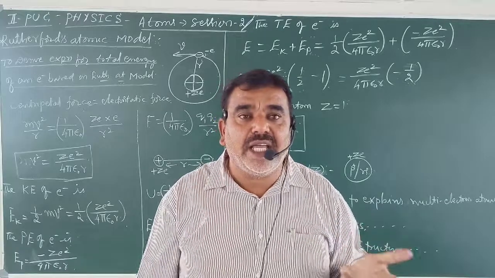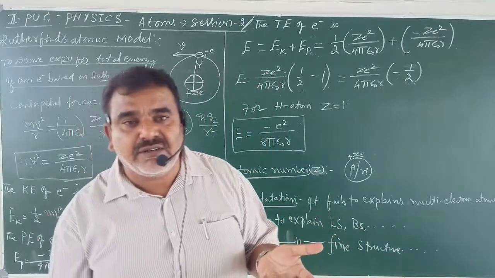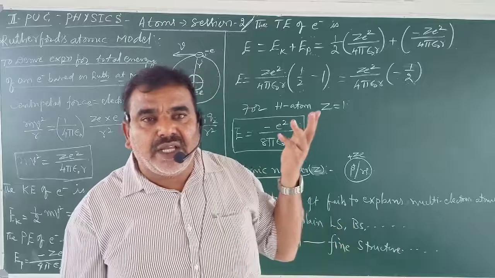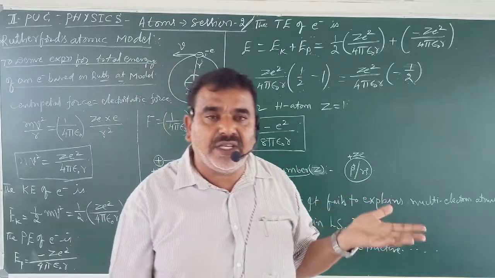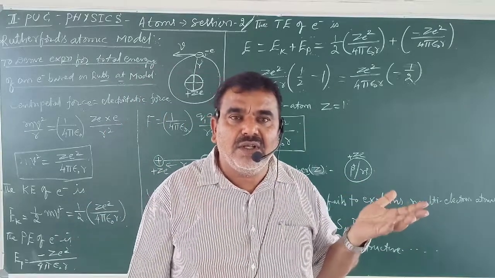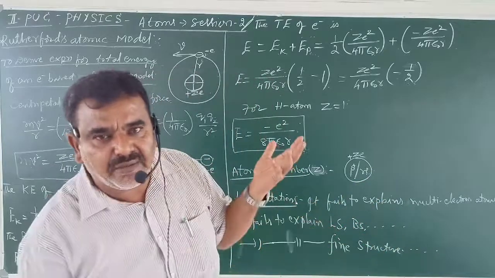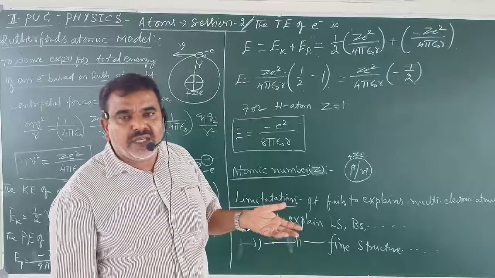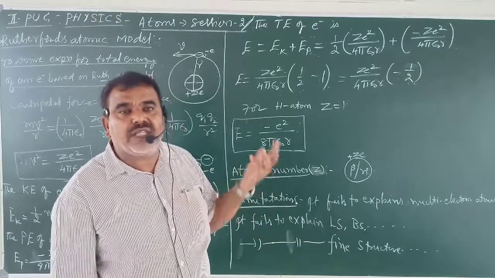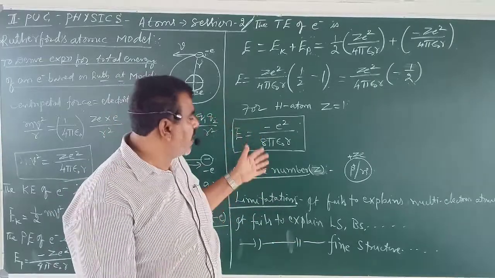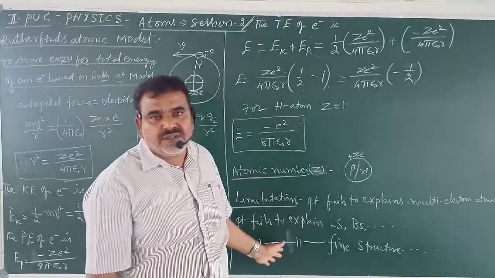At that juncture, a Danish dashing physicist called Niels Bohr, a genius at that time, came and gave revolutionary thoughts to explain all these things.